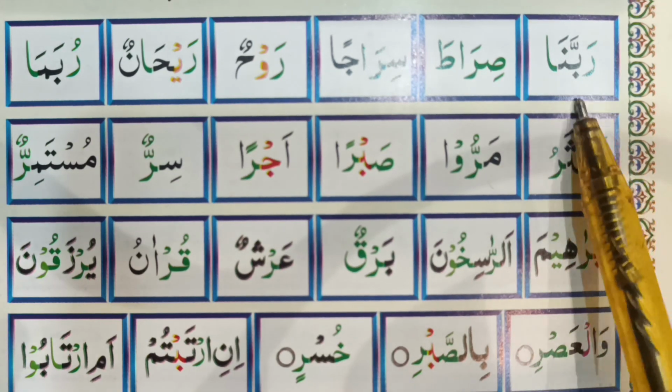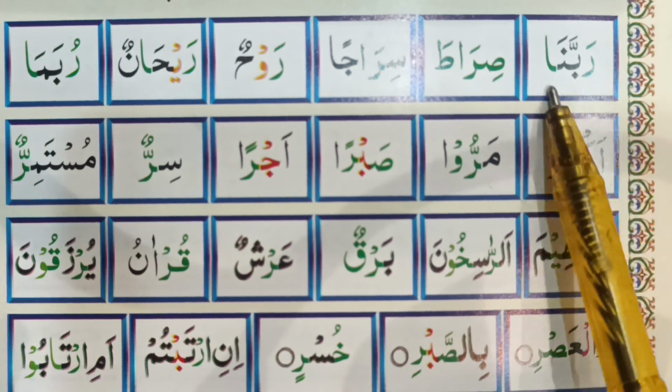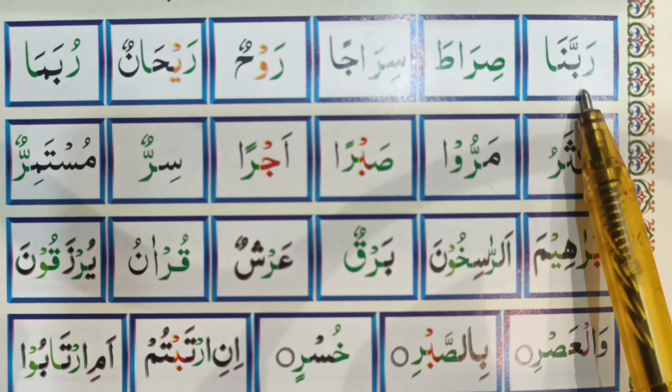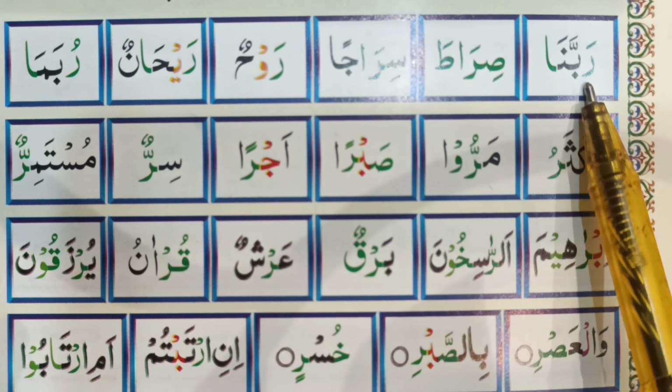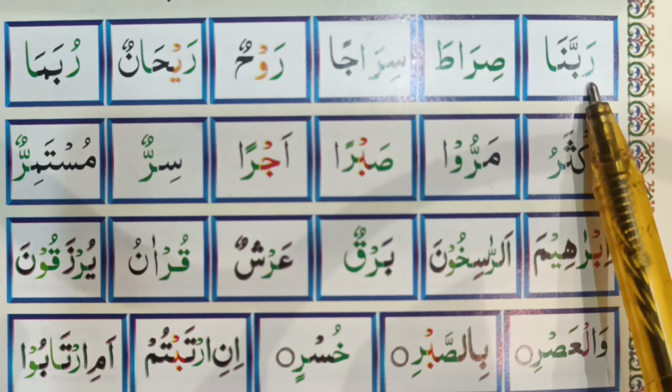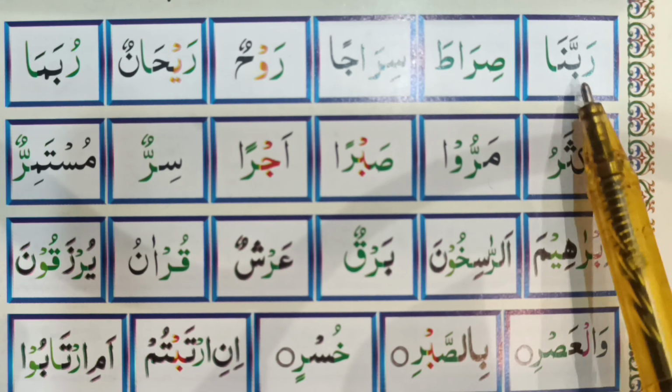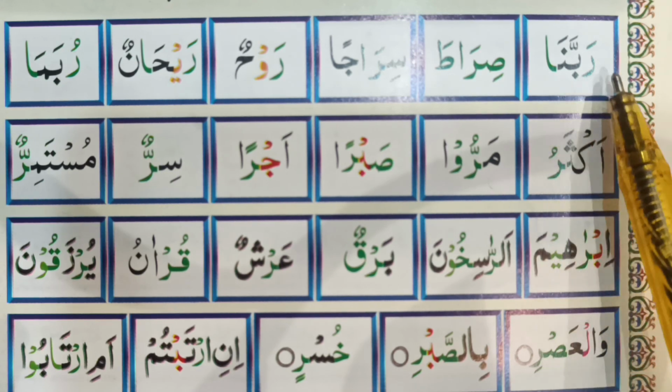Start now. This is the first word. Rabbana. You can see the ra has zabar on top. So whenever you see ra has zabar on top, then pesh on top, then do zabar, do pesh, then ulta pesh, then khadi zabar, all these signs when you see on a ra, you will make thick sound. So this is Rabbana. This is the first rule.